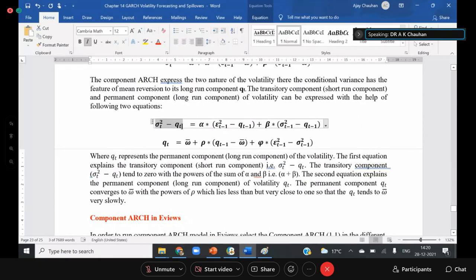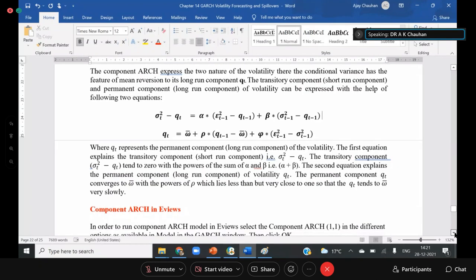So this is called the short-term component, because if QT is the long-term component, then sigma t square minus QT is the short-term component. The short-term component is expressed by this equation, and the long-term component is expressed by the other equation. The transitory component tends to 0 with the power of the sum of alpha and beta. The second equation explains the permanent component of volatility. The permanent component converges. Okay, that is fine.